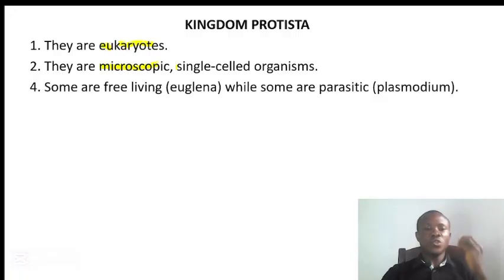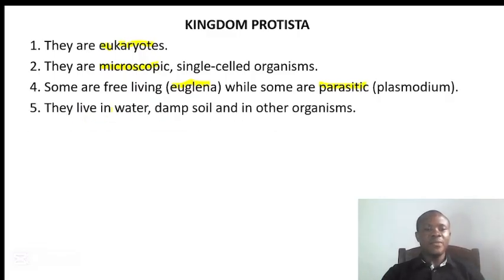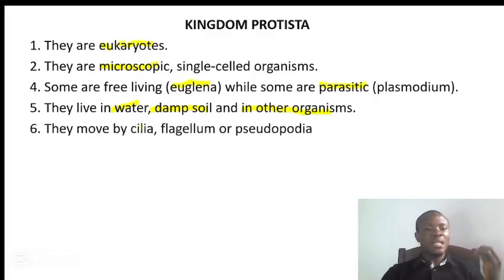Number three is that some are free living. That means they cannot cause disease. Example, Euglena. While some are parasitic, that means they can cause disease. Example, Plasmodium that causes malaria. Next, they live in water, damp soil, and in other organisms. That is their habitat. Next is that they move by cilia, flagellum, or pseudopodia.